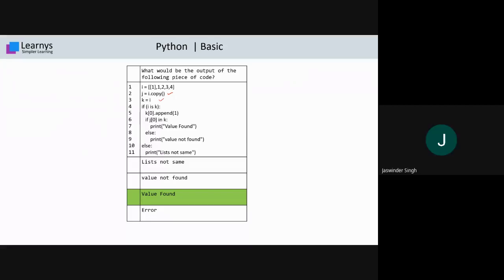देखिए, हाँ वो वन लिस्ट में ही होगा, that is a kind of override actually. जब आपने के जीरो पे पहले अभी जो है आई में वो लिस्ट है एक, जो कि वन वन वन इनसाइड अ लिस्ट, लेकिन जब आपने डॉट अपेंड कर दिया, it means that value that area is overridden by one. So it means in that list we have 1 1 2 3 4, and then after that code, if you move to line number 6, then j of 0 again contains, because it's a deep copy, it contains the value 1, and your k of 0 also contains the value 1. So that's why both are equal.